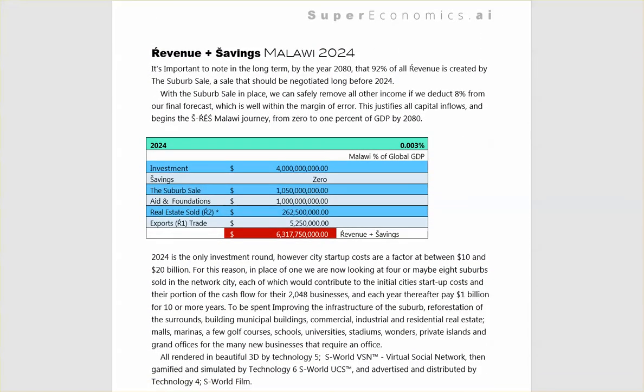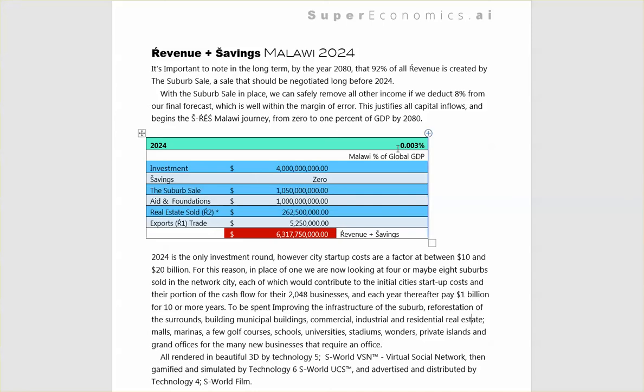Revenue and savings 2024. It's important to note in the long term, by the year 2080, that 92% of all revenue is created by the suburb sale, a sale that should have been negotiated long before 2024. With the suburb sale in place, we can safely remove all other income if we deduct 8% from our final forecast, which is well within the margin of error. This justifies all capital inflows and begins the Š-toire éŠ Malawi journey from 0 to 1% of GDP by 2080.